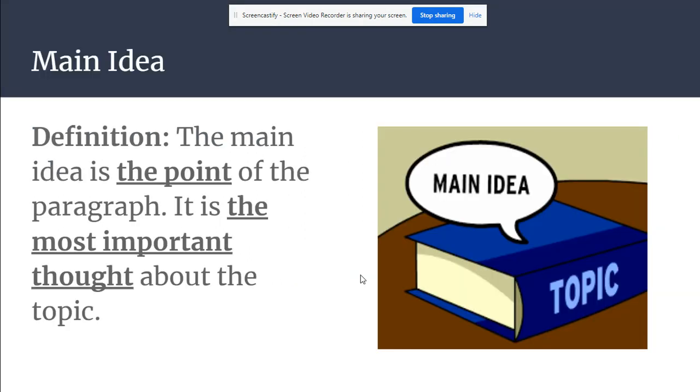So just to recap briefly, the last couple weeks we've been talking about main idea. Main idea is what the author is trying to tell you about the topic that they're writing about. It's the point of the piece and the most important thought about the topic.